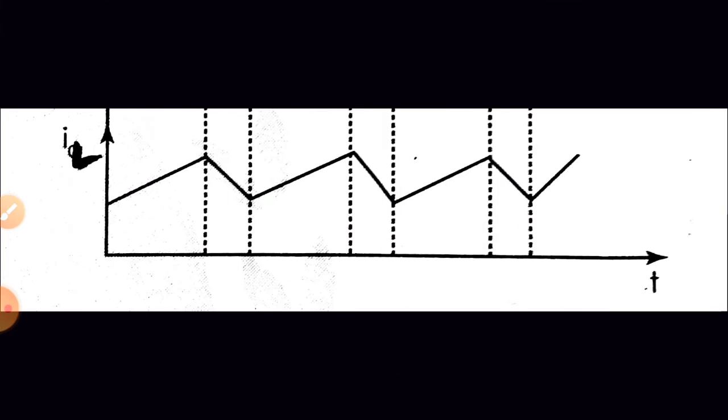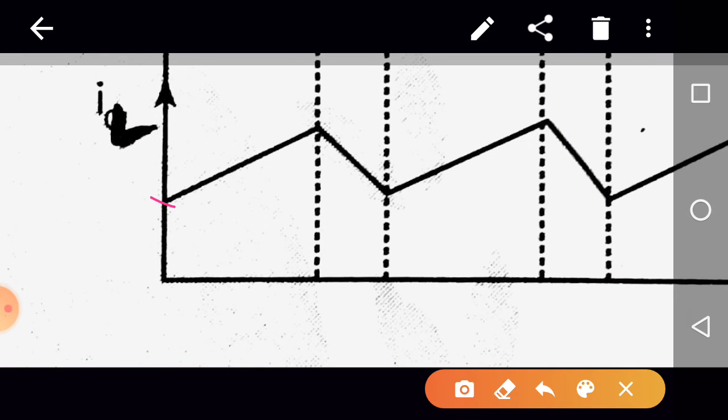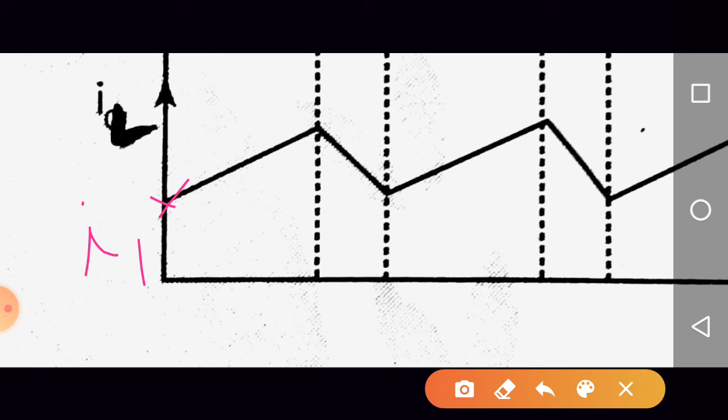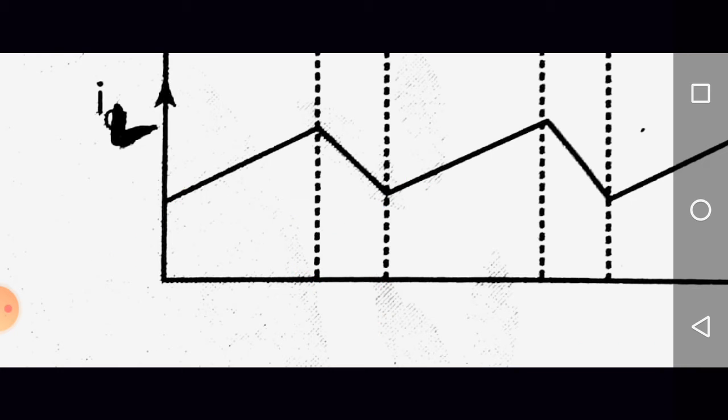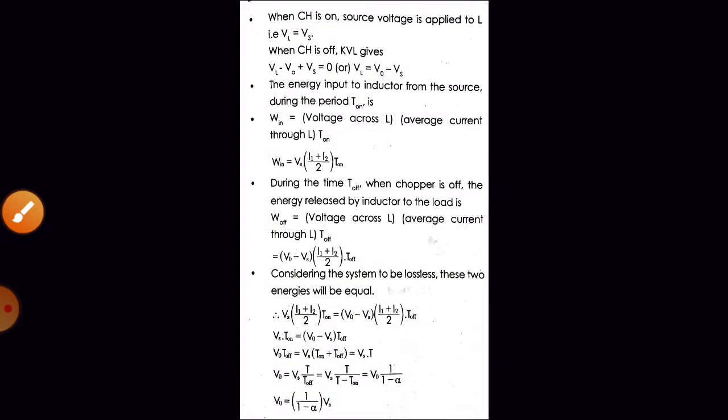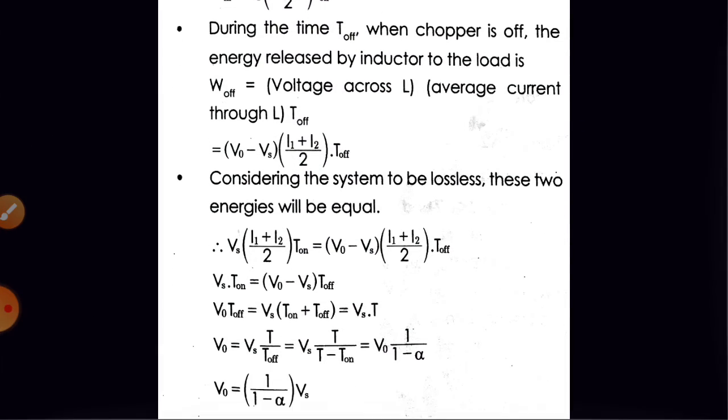Now if you check the waveform of the current, before the start the current value is I1 and at the end of the first cycle again the current value is I1, right? During this time the inductor is storing the energy. During this time the inductor is releasing the energy. Again here current is I1, here also current is I1, which means the current at the end of the first cycle is the same as the current at the start of the first cycle, right? So can we say that the energy stored by the inductor is equal to the energy released by the inductor? Yes, so we can write W in is equal to W out.